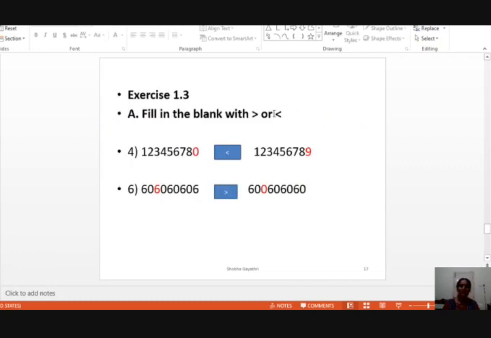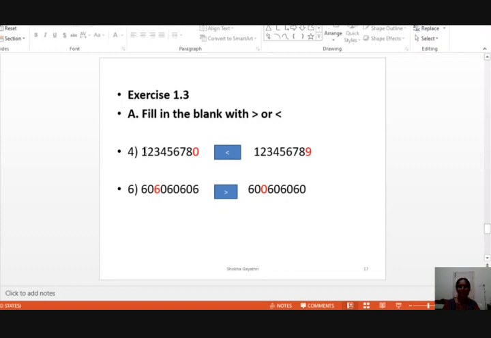Fill in the blank with the lesser than or greater than symbol. You know this symbol very well, so I need not explain these symbols much, right? So the number is given here. Read the number first. How many digits are here? 9-digit number. This is also a 9-digit number. So what does the next rule say? The number of digits are same in both the numbers.